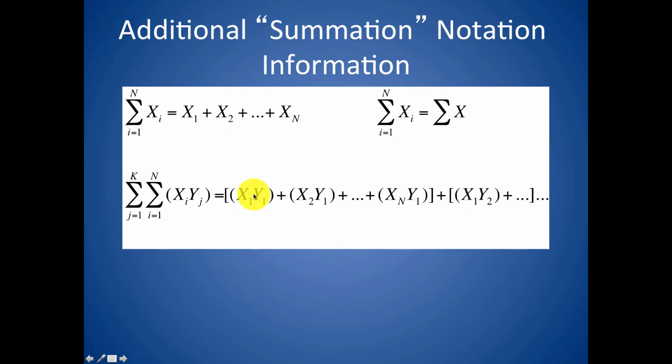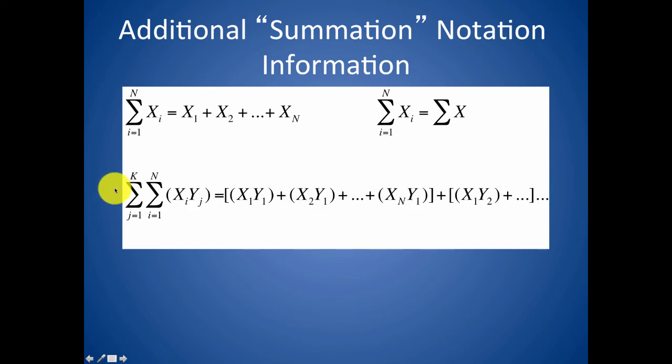So you would go x1, y1, and then this would increment, x2, y1, increment again, xn, y1, and then once you get to i being equal to n, it shifts back down to 1, the j increments, and you go again. x1, y2, x2, y2, xn, y2, increment the j, x1, y3, etc. Here we're letting k represent how many values of y there are.